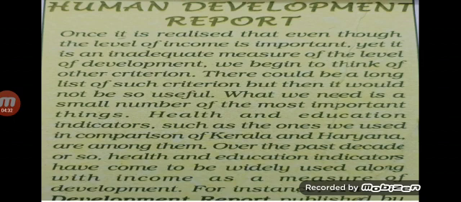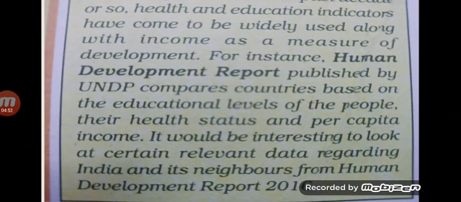All these help in building the right kind of society. And Human Development Report is an annual report published by United Nations Development Programme, that is UNDP, which compares countries based on their education level, health status and per capita income.